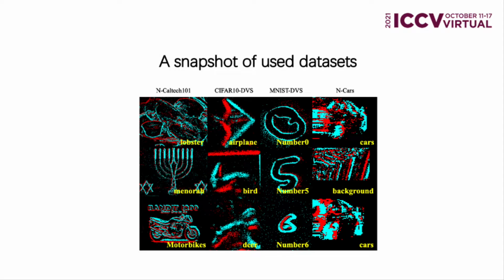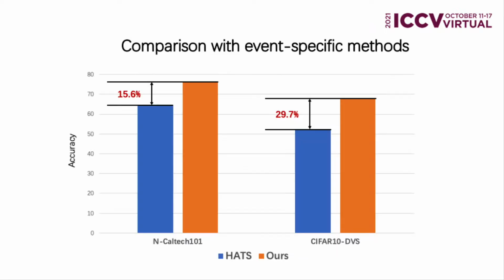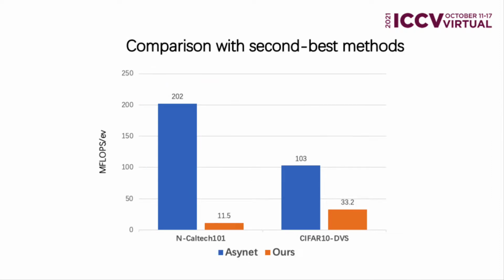We verify our method's superiority on four datasets, including NCaltech101, N-Cars, CIFAR10-DVS, and MNIST-DVS. Our method strikes a balance between event-specific low-latency methods and high-performance high-latency methods. On one hand, our method has the same low-level computational complexity as handcrafted and event-specific methods, for example HATS, but our method achieves 15.6% higher accuracy on NCaltech101 and 29.7% higher accuracy on CIFAR10-DVS. On the other hand, our method has less calculation than other second-best methods, for example AsyNet.